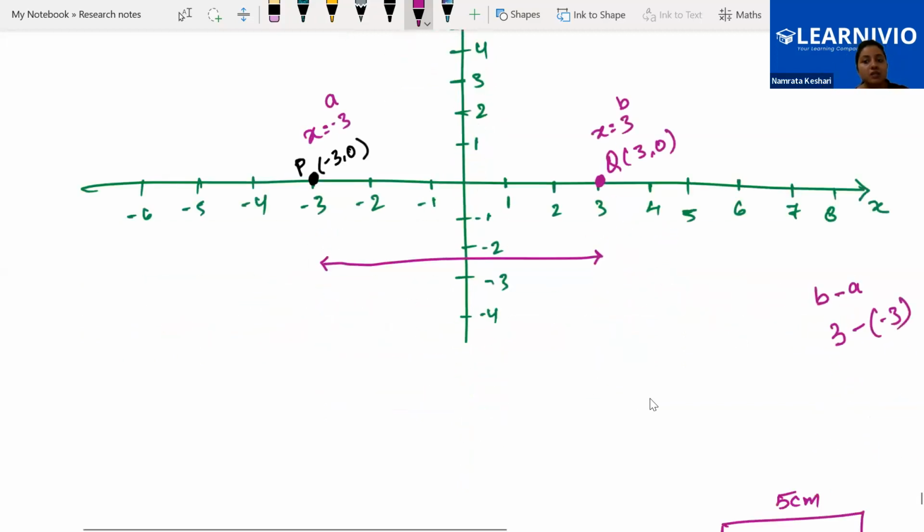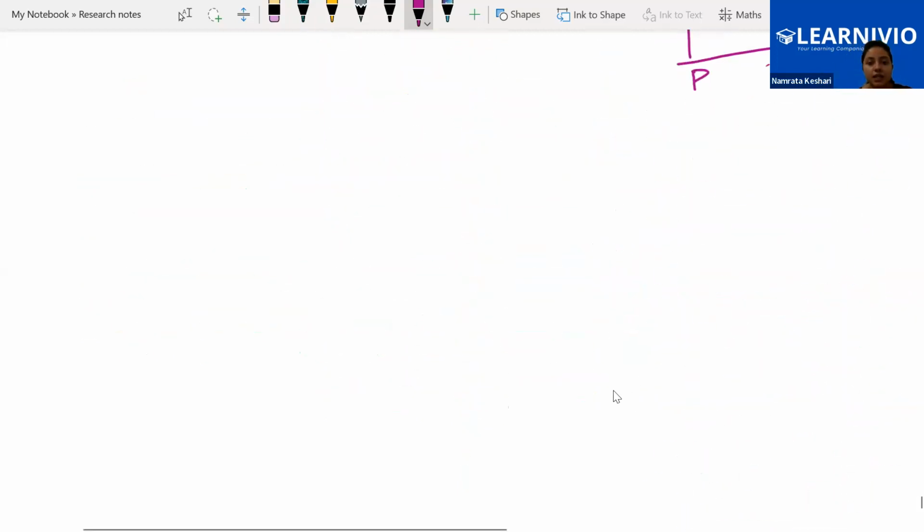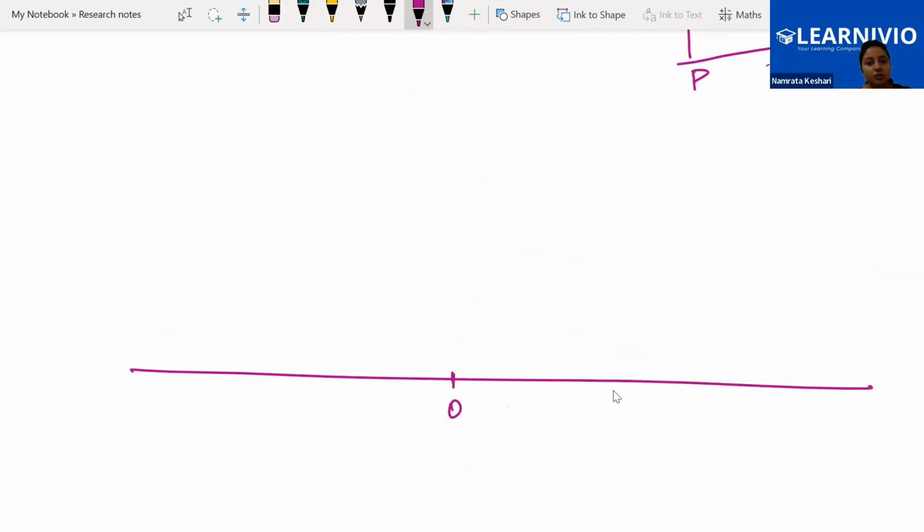Let's take another scenario. Suppose we have just a number line, not a Cartesian system: here is 1, 2, 3, 4, and -1, -2, -3.